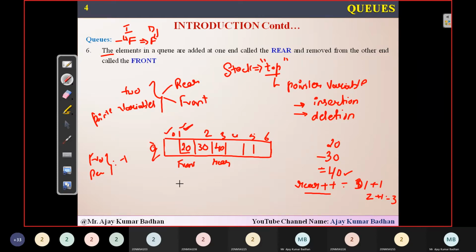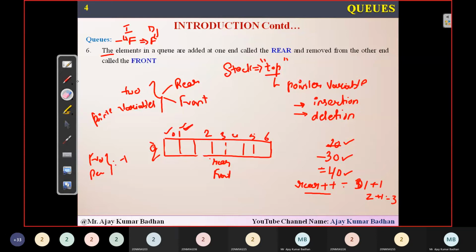The next element which I want to delete is 20. Where is 20 pointed by? Front. So I will remove this, and once it is deleted, front will be incremented to point to the next position which is filled. The next element to delete is 30. So front will delete this element and be incremented to this location. Then it will be removing this.